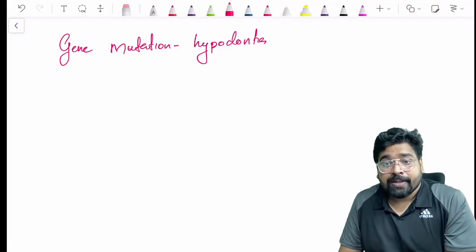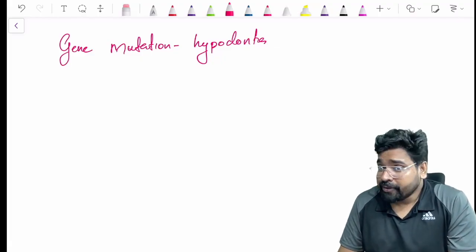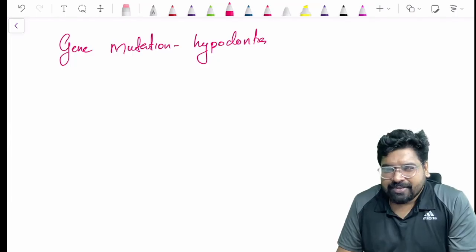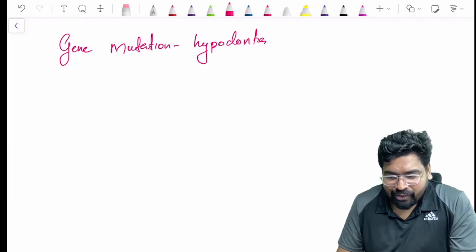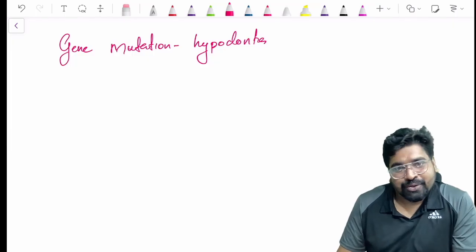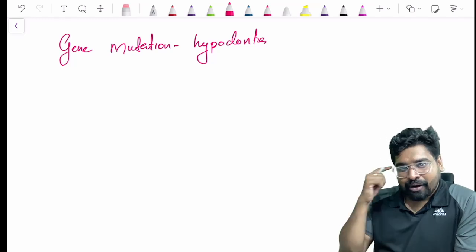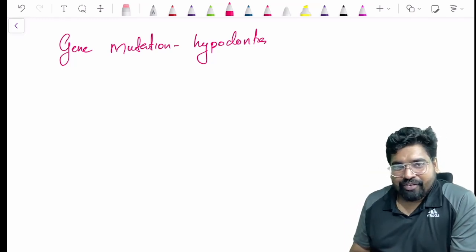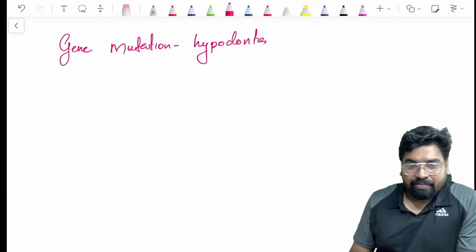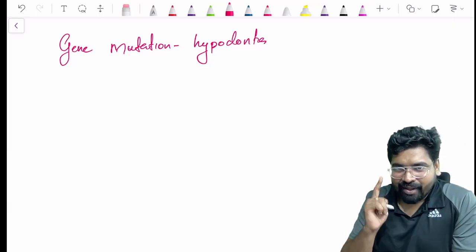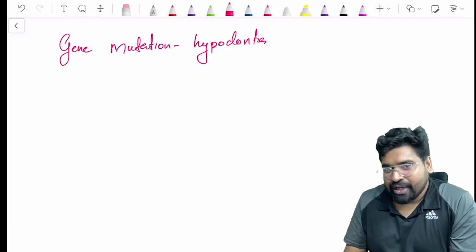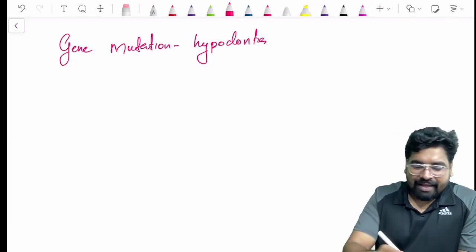One gene mutation I think you are very familiar with if you have a good revision. We have discussed a gene mutation where you have cleft lip with hypodontia. Please go back and revise, or you can try your memory now. Give an exercise to your brain. We have discussed one gene which has hypodontia along with the cleft lip. That is